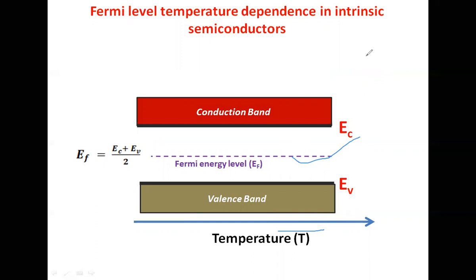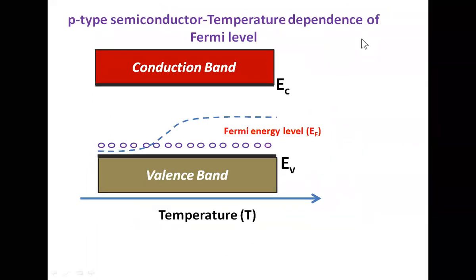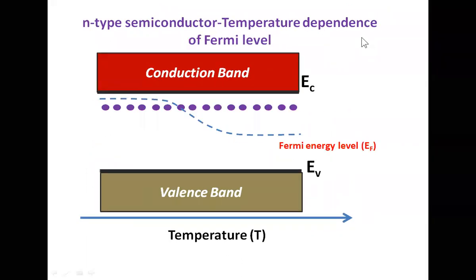Similarly, let's understand the effect of temperature on the position of the Fermi energy level in extrinsic semiconductors. Let us first consider the N-type semiconductor.